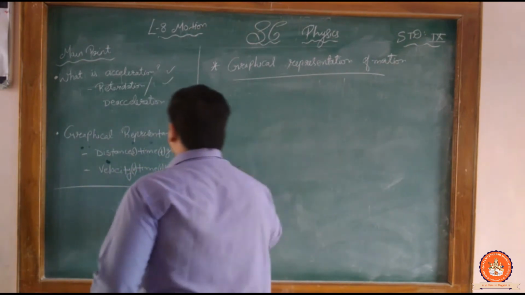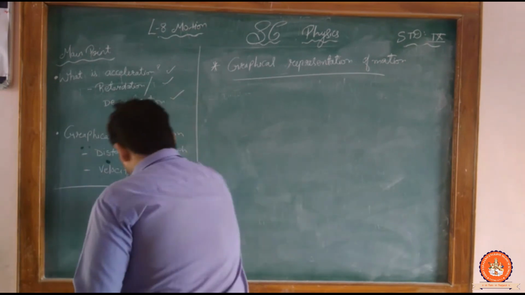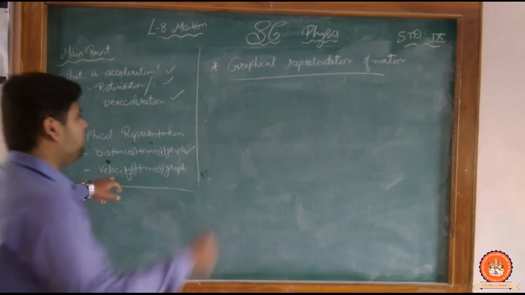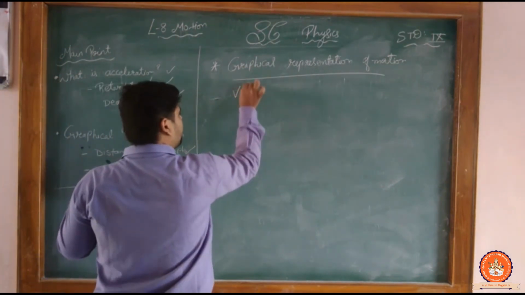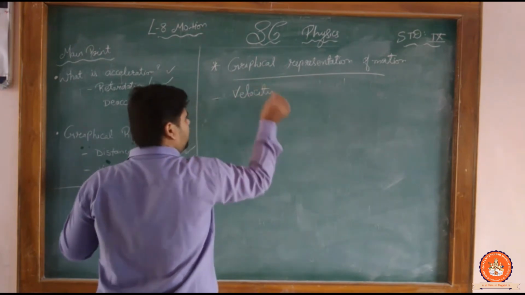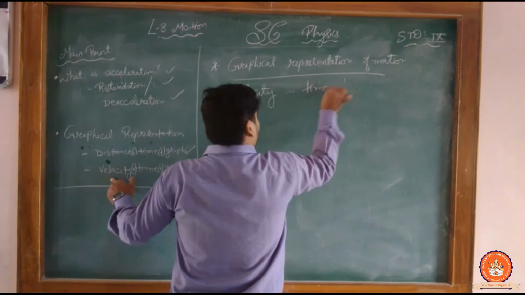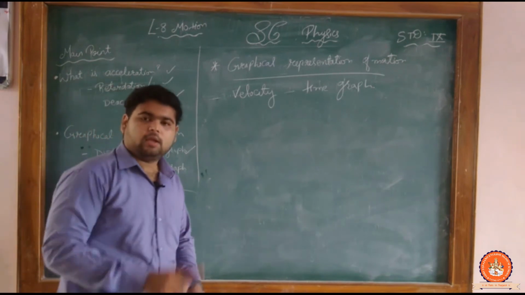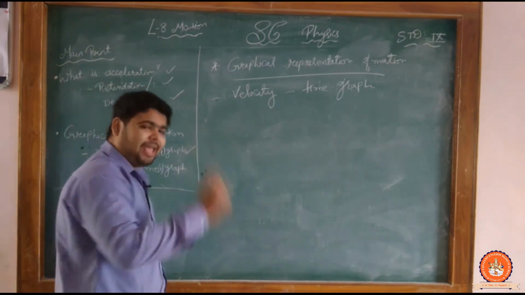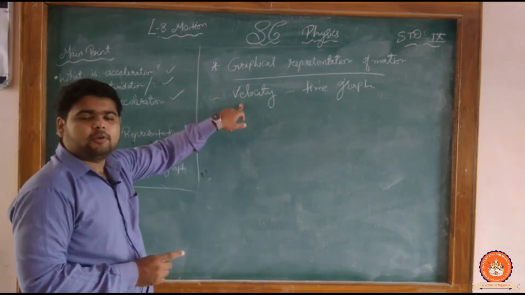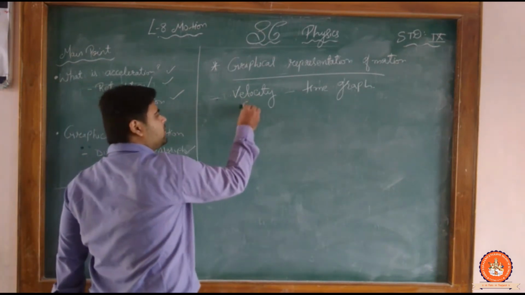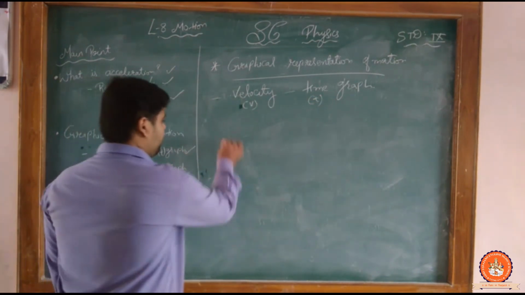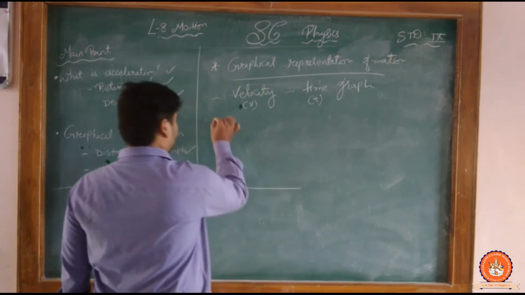We had completed the topic of accelerations, distance time graph. Clear? Now there is the velocity time graph. Velocity versus time graph. So we know very well that velocity and time means what? It's the acceleration. Clear? And we also know the symbol of velocity. The symbol of velocity is v, and symbol of time is small t. Clear? Now we are gonna draw the two graph.